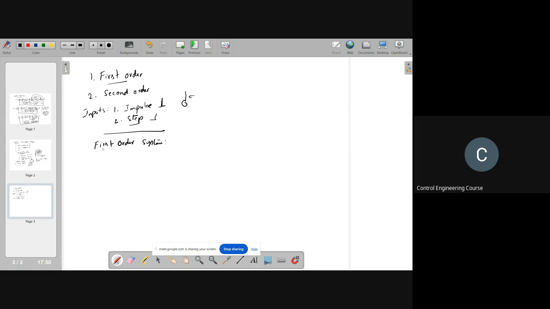The typical block diagram of a first order system looks like this, with 1 by s tau. Now, what is the transfer function?